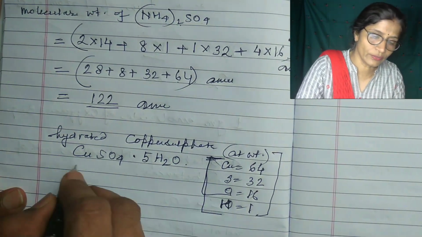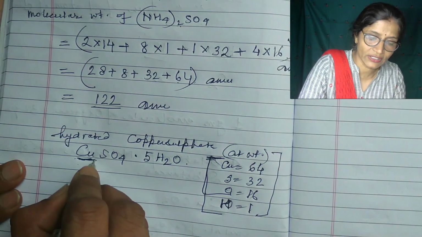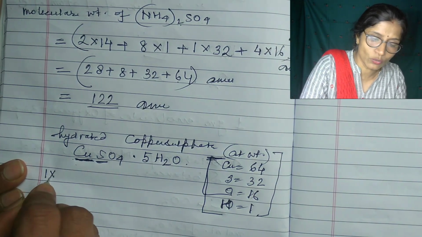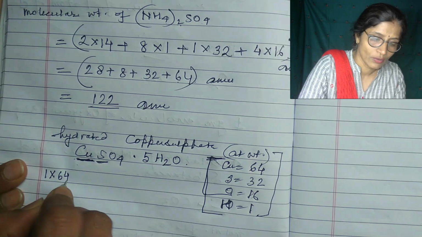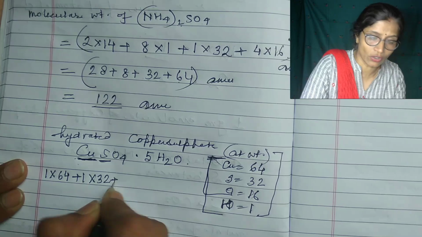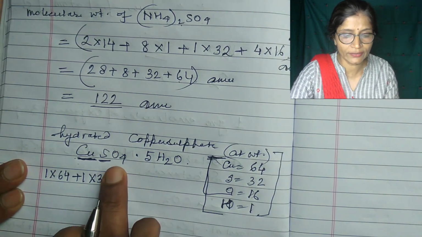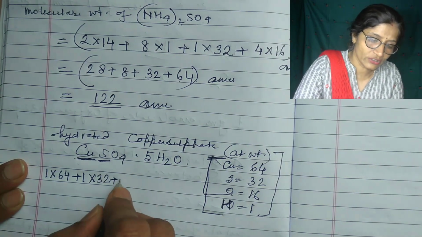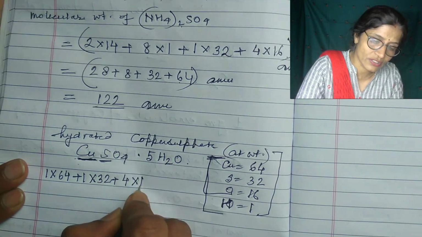So what you will do, you know that copper 1 atom is there, sulfur 1 atom. So first I will write 1 atom of copper, so 1 into 64, plus 1 atom of sulfur, so 1 into 32, plus oxygen, which is 4 atoms, so 4 into 16.